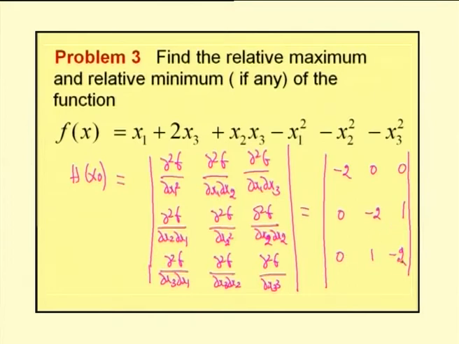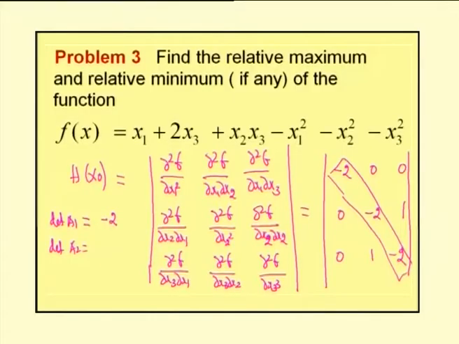Now, for this Hessian matrix, we will find the determinant value of the principal minors. For the first one, we name it as a1. So, determinant of a1 is minus 2. Now, the determinant of a2 is 4 and the determinant of a3 is minus 6.